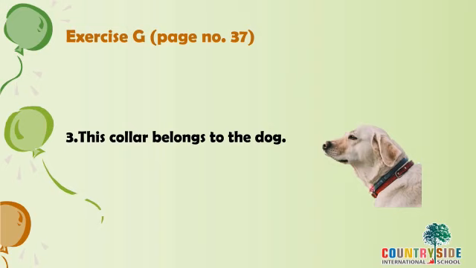The belt around the dog is called a collar. You must have seen when there is a pet dog, people do tie a belt, a collar around the dog. So that is called a collar. Now this collar belongs to the dog. So how will we make it in a possessive sense? This is the dog's collar. Remember our apostrophe S.